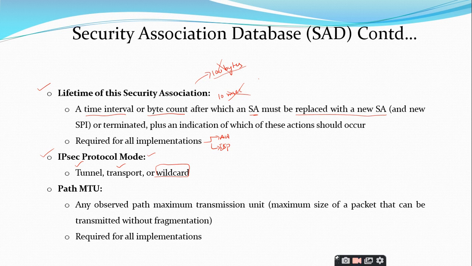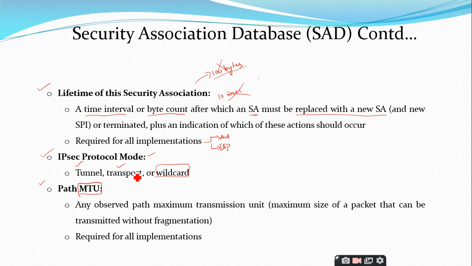And the last parameter under the security association database is the path MTU. MTU stands for maximum transmission unit. You can simply take an analogy that it is the maximum size of data up to which you can transmit it. After that you have to fragment it.